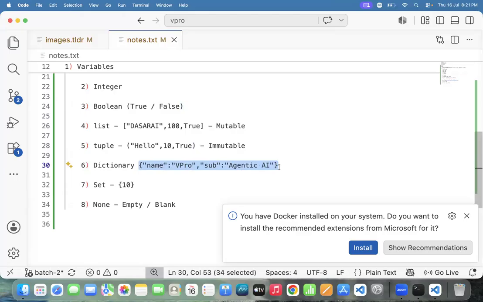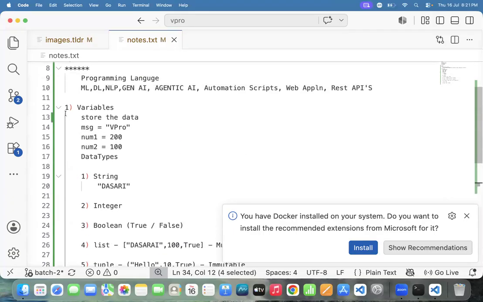Who doesn't allow duplicates? Set. Set never allows duplicates. What represents empty or blank? None. Team, this is chapter 1.